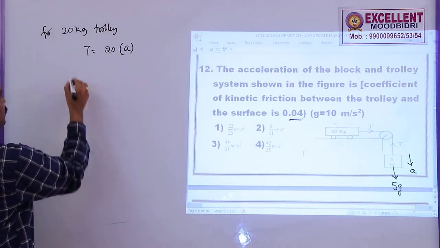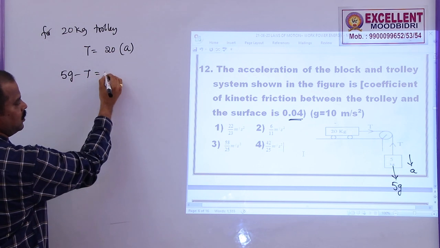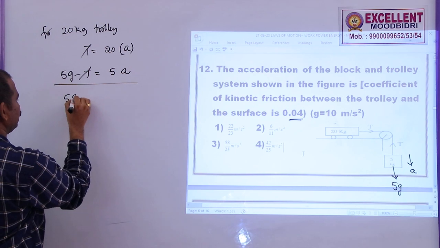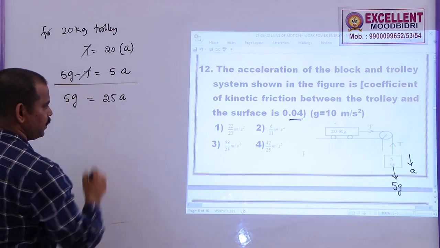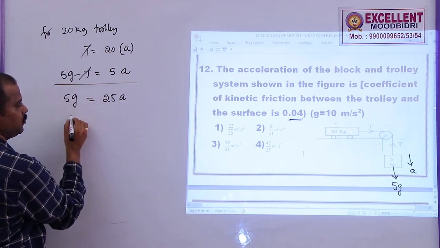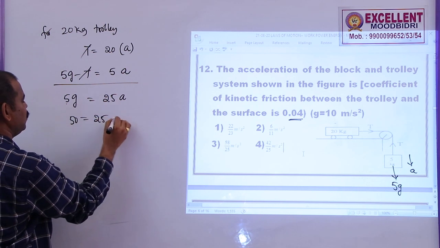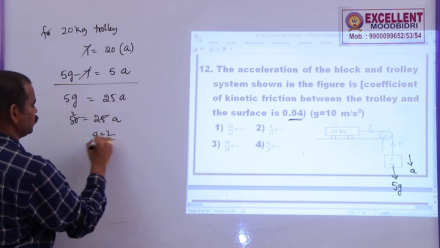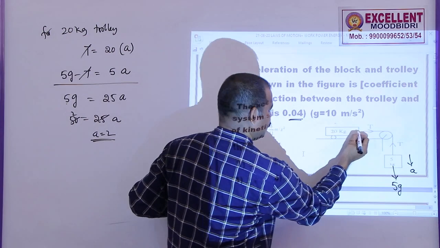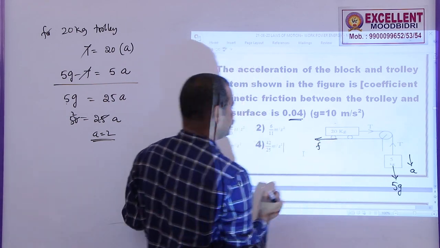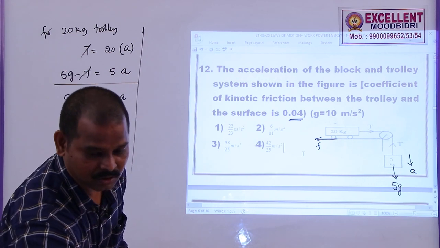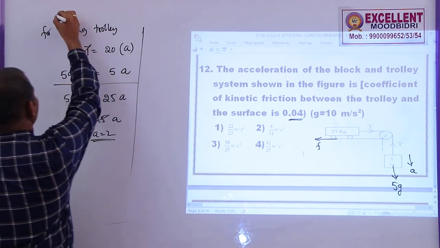So for that the equation is 5g minus T is equal to 5a. So cancel these two. Here you will get 5g is equal to 25a. If there is no friction at all, your equation will be 5 into g. If you take g as 10, this is 50 is equal to 25a. So acceleration is 2. Remember, if the friction is not there, suppose if friction is there, then if it is the frictional force, then this equation will change. Now the new equation: actually according to this given problem, this equation is without friction.